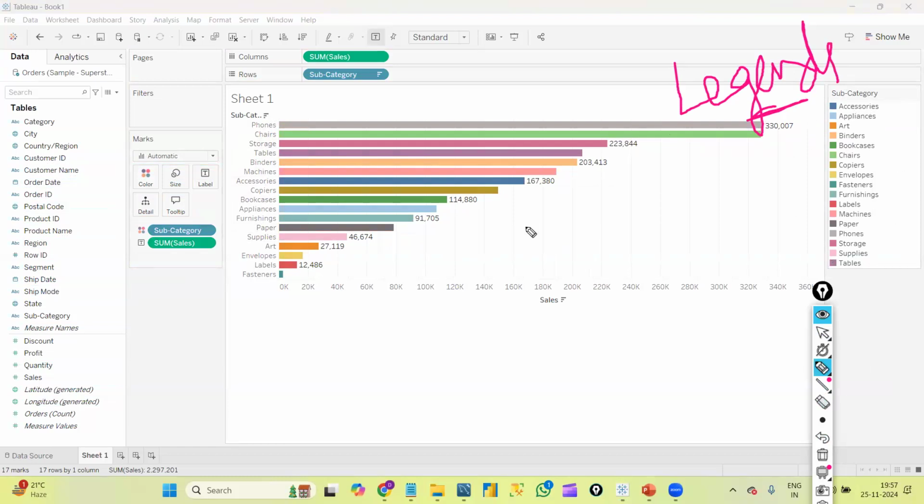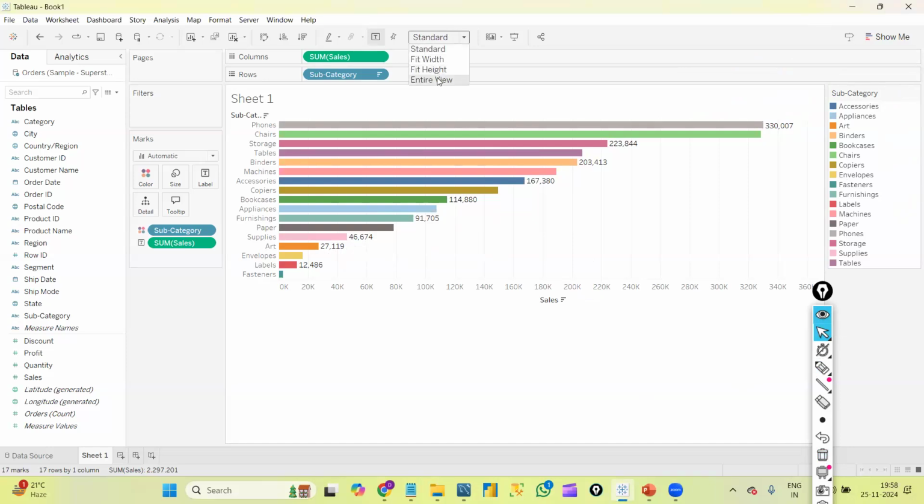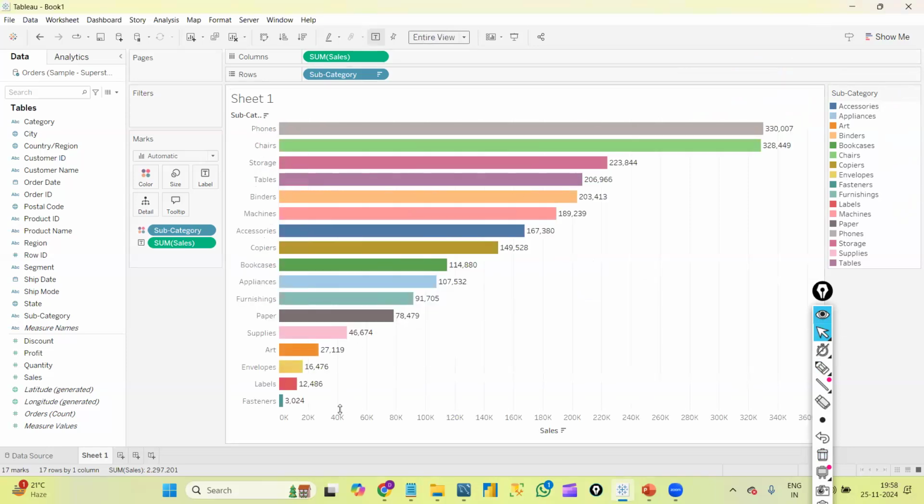Suppose I created only one simple graph, that is a horizontal bar graph. Here each and every subcategory, what color it is taking, it is showing me. Going forward, we have so many advanced graphs, and in those also, legends will be helpful for understanding the data. Now we have this box here, standard. This is the standard view. We can select the view here. If I select entire view, I can see the graph like this. So this is about our first graph.